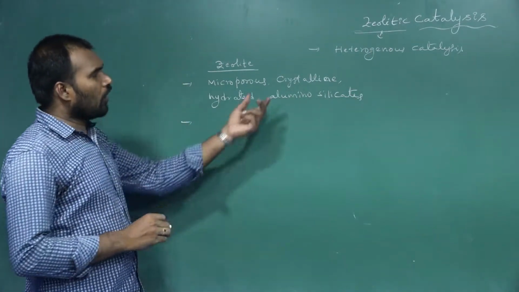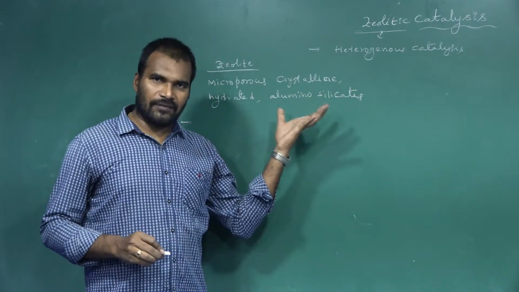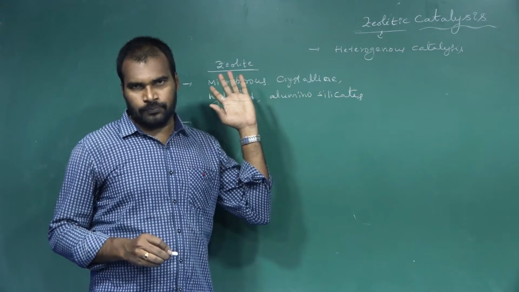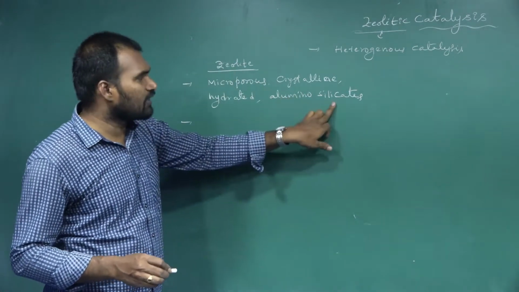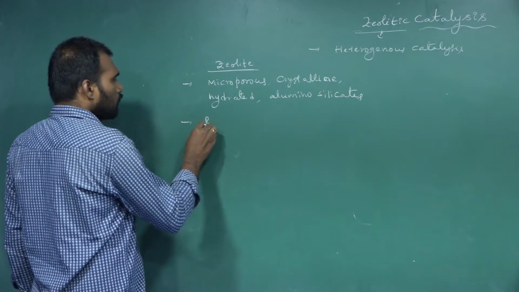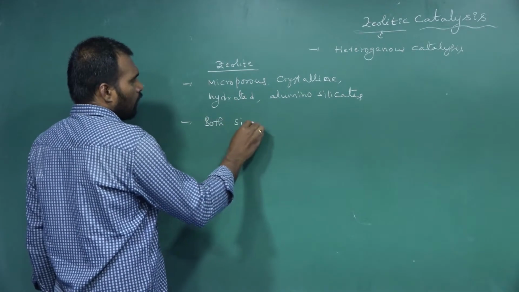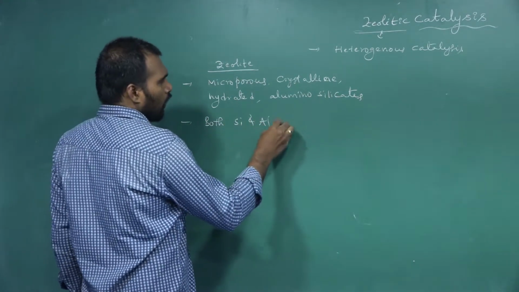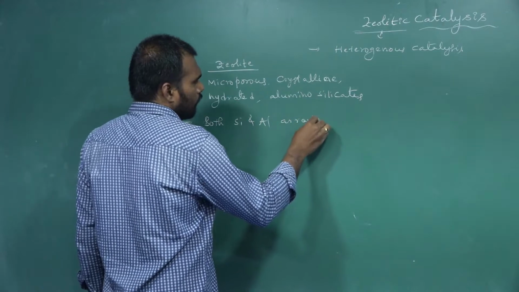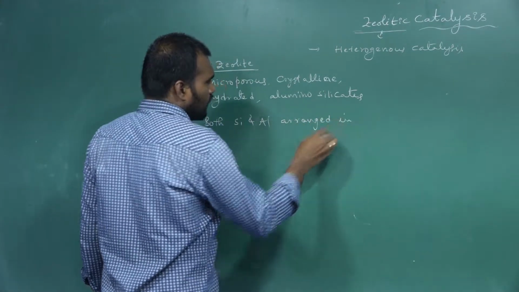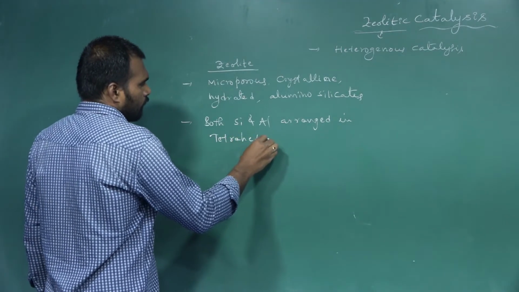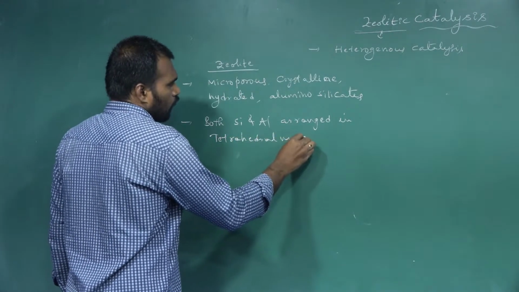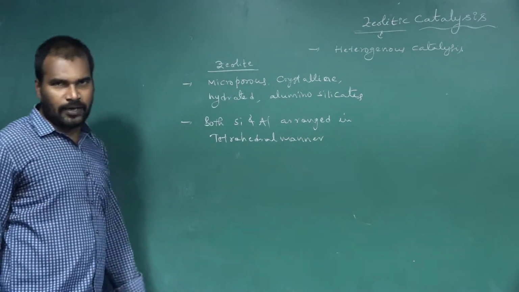Here, both silicon and aluminium are arranged in tetrahedral manner.